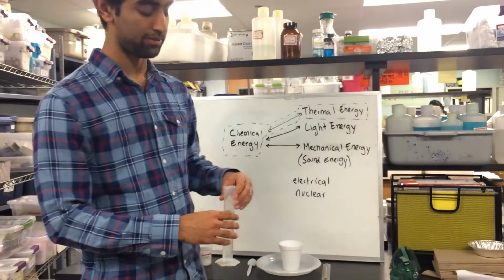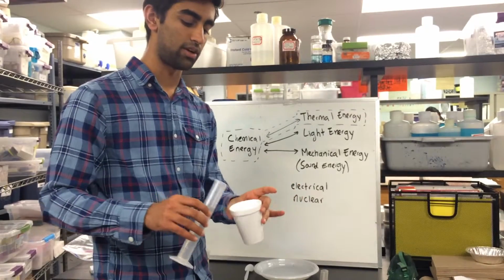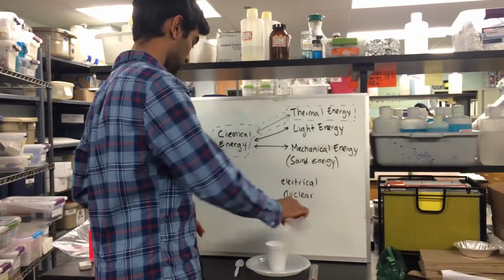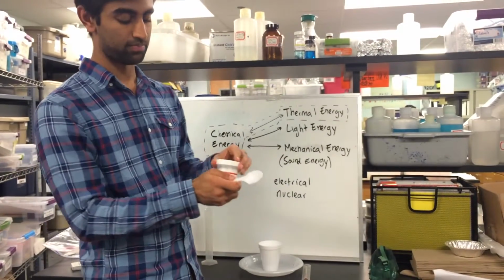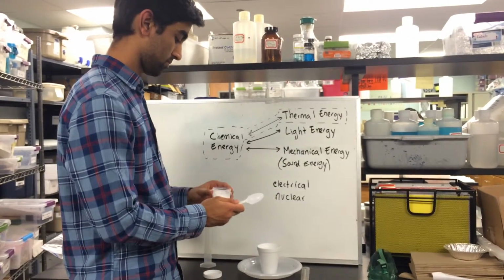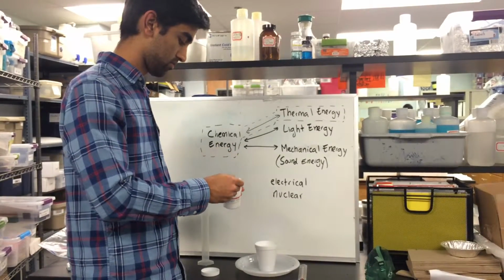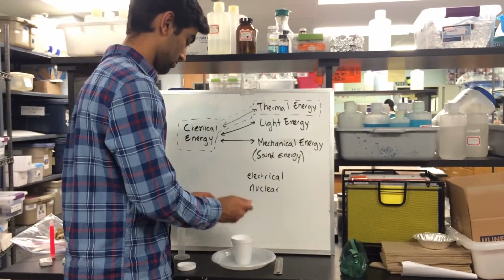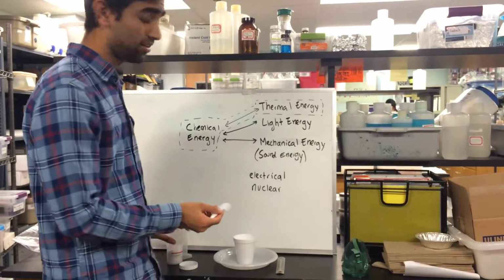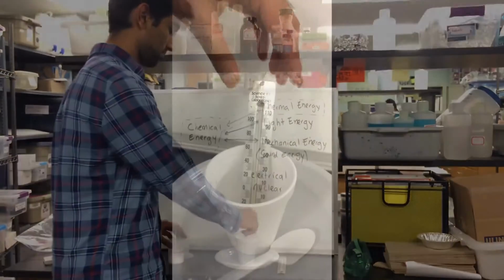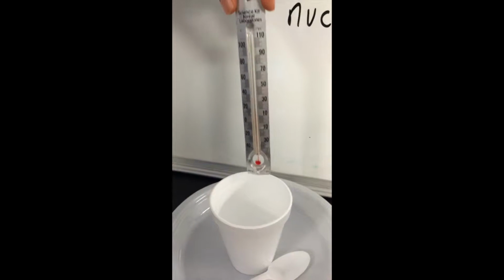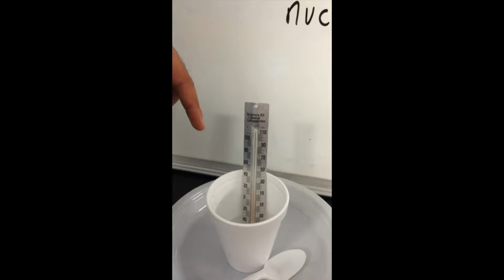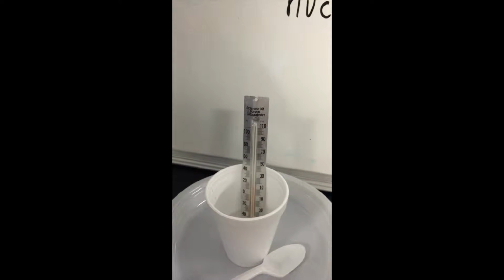So, to begin this experiment, pour the 50 milliliters of water into the styrofoam cup. And add 2 spoonfuls of potassium chloride. Then, stir for about 2 minutes. Make sure the students record the temperature of the air by holding the thermometer in the air, and then also the temperature of the water before they begin mixing. This way they'll be able to see the difference in temperature once the mixing and the dissolving has been completed.